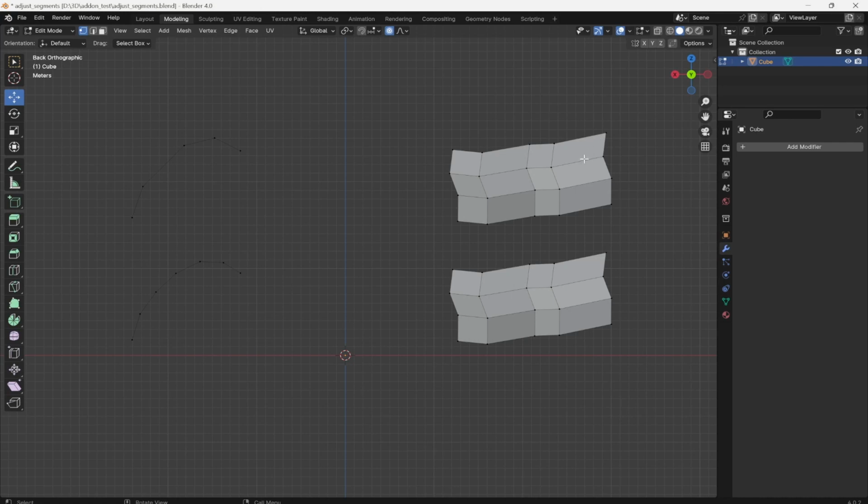Hello guys, in this video I will introduce my new Blender addon called Adjust Segment. This addon allows you to easily modify the number of segments in both polylines and quad surfaces.